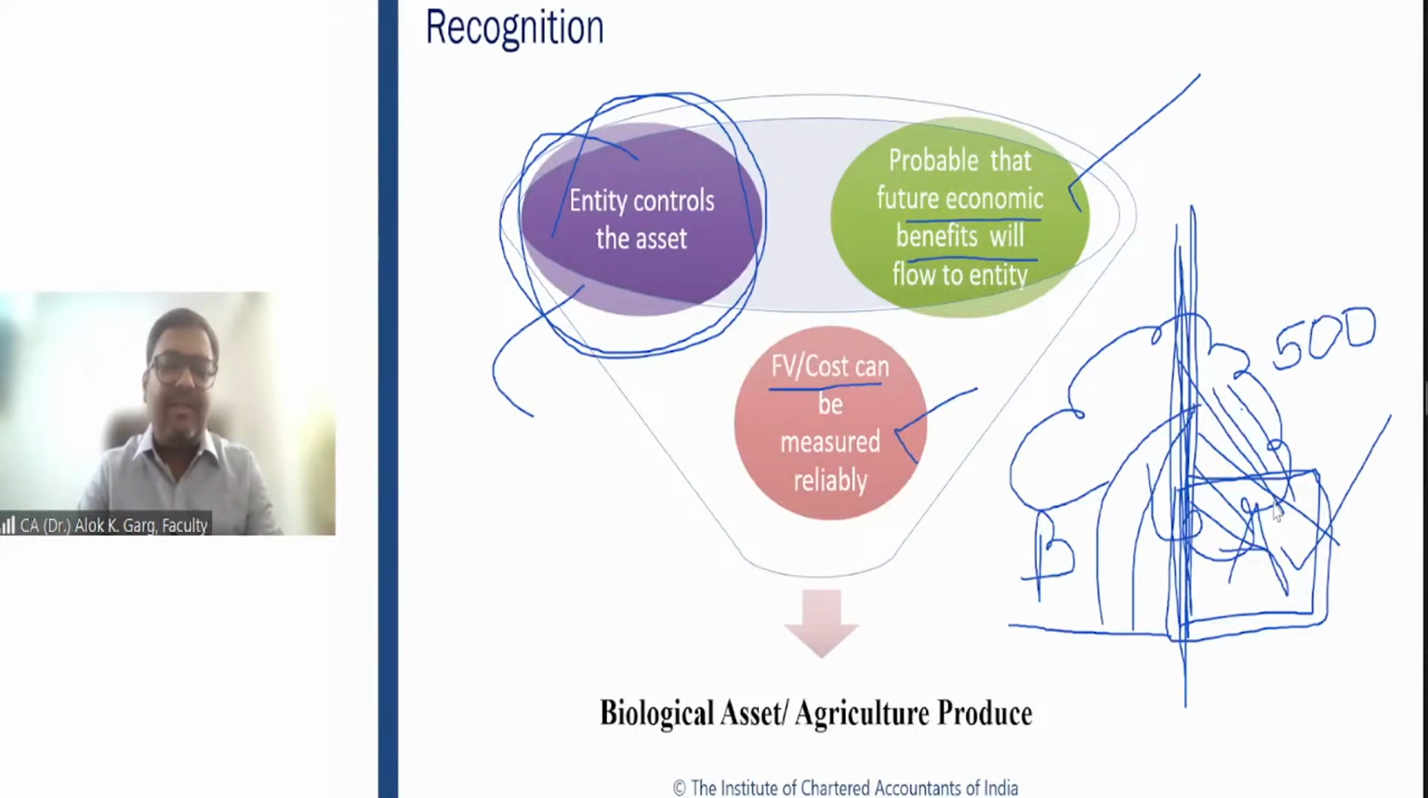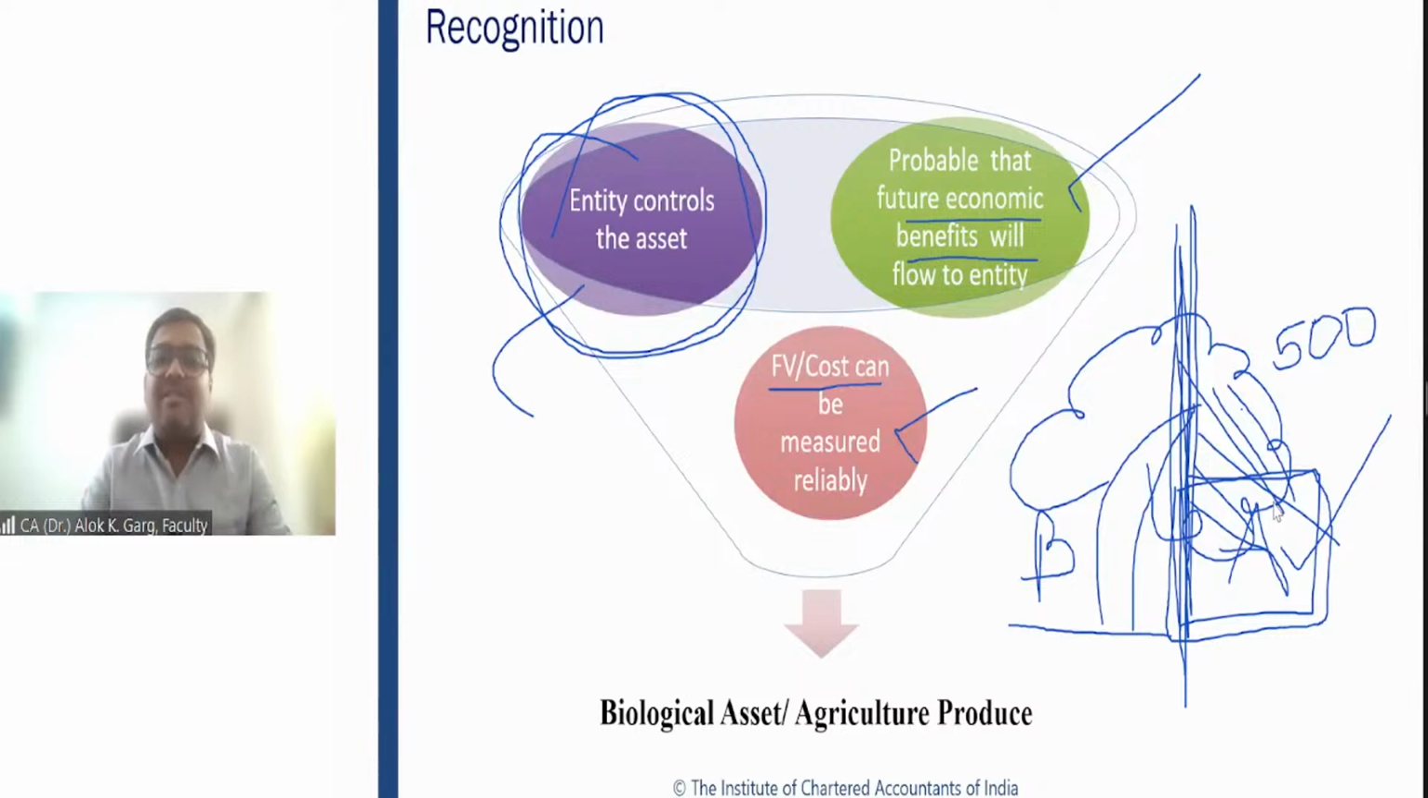In that case, can this company recognize this 500 kgs of mangoes as an agriculture produce? Answer is no. Why? Because the control is not there with the company. The control is missing. And that is why this cannot be capitalized as an agriculture produce. I hope it is clear to everyone.